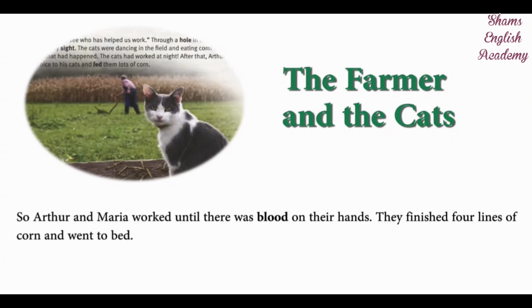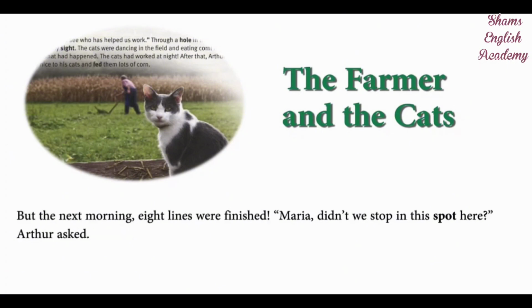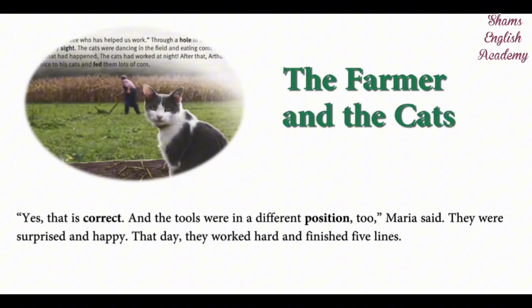So Arthur and Maria worked until there was blood on their hands. They finished 4 lines of corn and went to bed. But the next morning, 8 lines were finished. "Maria, didn't we stop in this spot here?" Arthur asked. "Yes, that is correct, and the tools were in a different position too," Maria said. They were surprised and happy.